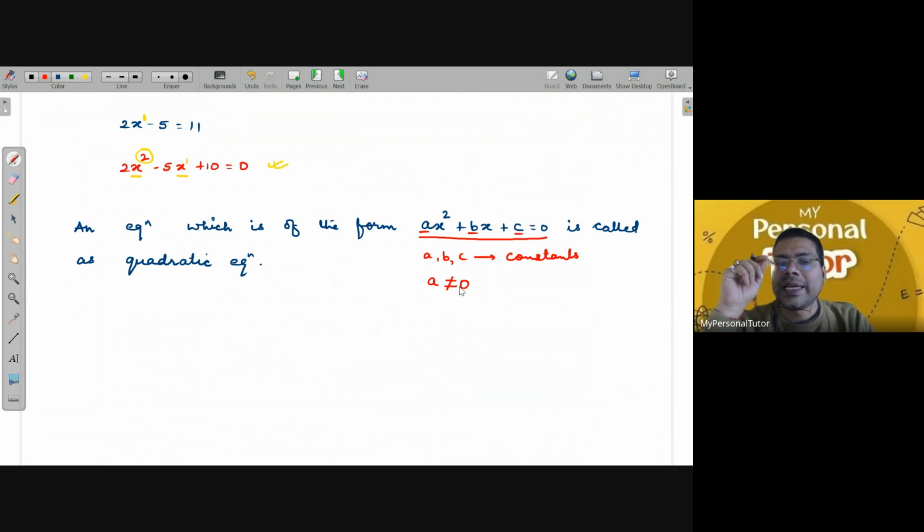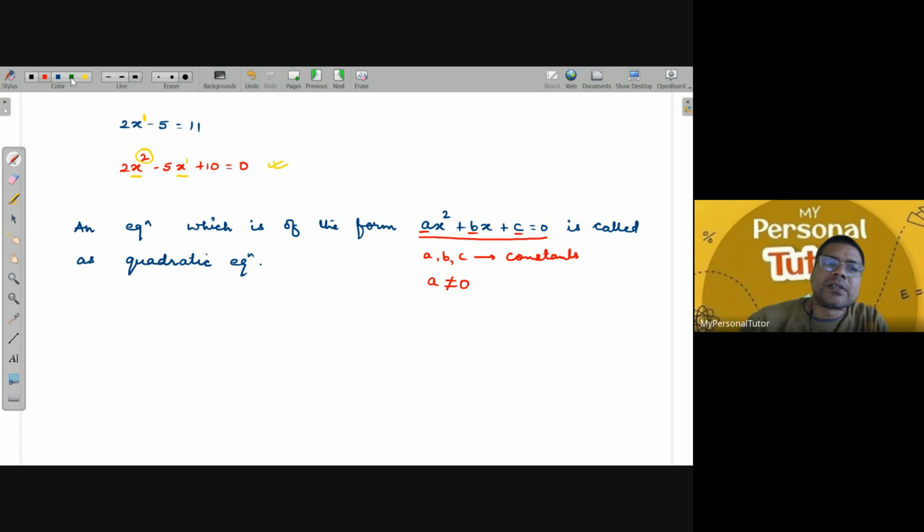Why is the condition there? The value of a, the coefficient of x square, can never be 0, because if it becomes 0, then 0 times x square will become 0, right? Then you will remain with bx plus c equals 0. Yes or no? So the value of a should not be 0 at all. Is that all right?